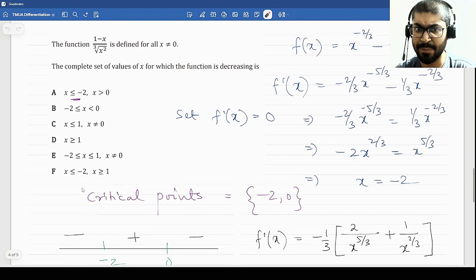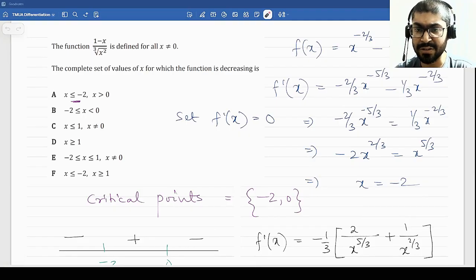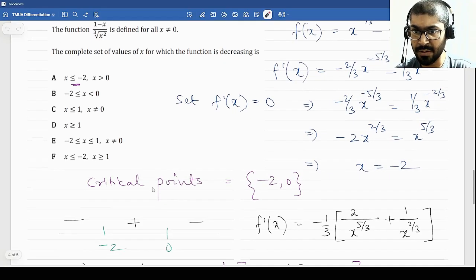So then you will be confused and you will be like, okay, I'm not getting this, and you will move on. So not only did you waste 3-4 minutes solving this question, but also you did not get an answer. Okay, so make sure that you understand all of these.